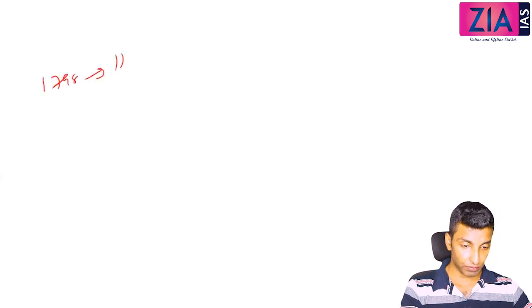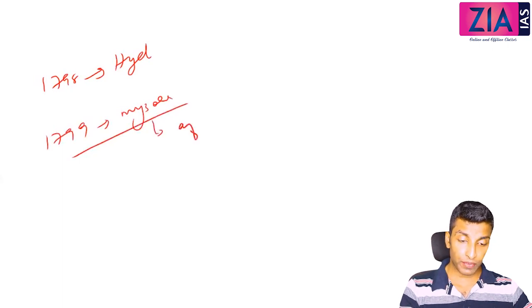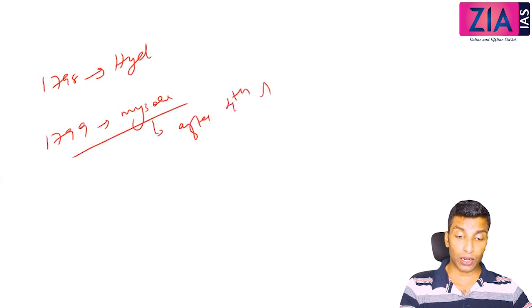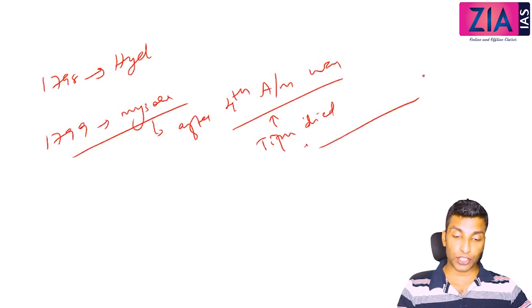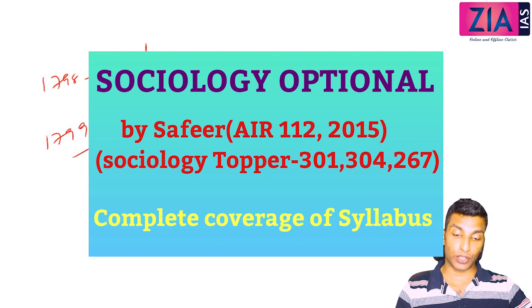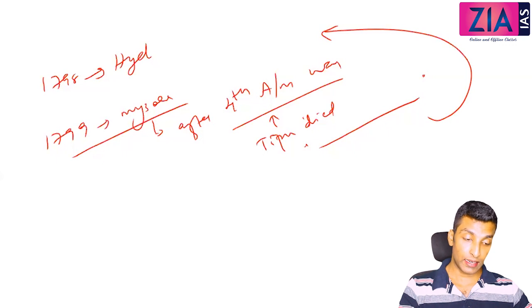Okay, so in 1798, Hyderabad signed the treaty. Okay, 1799, Mysore. So when you write this, you can also write Mysore signed the treaty after the Fourth Anglo-Mysore War. And why is it famous? Because in this war, Tipu died. And you can write along with this that Tipu's death in history is known as an honorable death rather than a dishonorable pact. And that pact is in this context of subsidiary alliance.